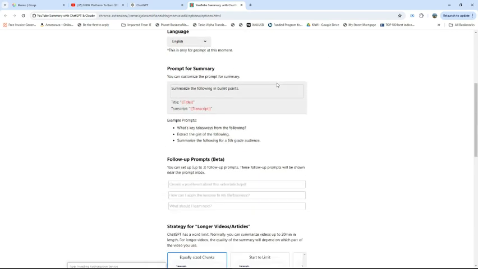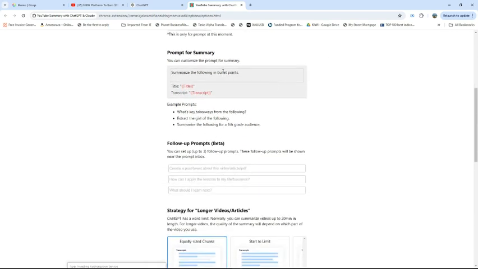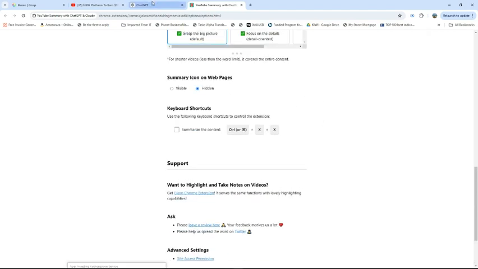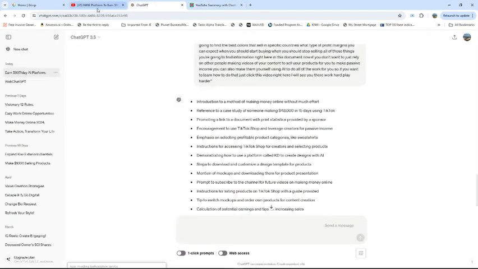The language you can change, and here you can see the prompt, summarize the following in bullet points. You can say summarize the following in 5 bullet points, and I think when you download it, it's gonna show us 5 bullet points, but I changed it to bullet points because I needed it for videos with more than 5 bullet points. And then once you do that, you can redo it again if you want.